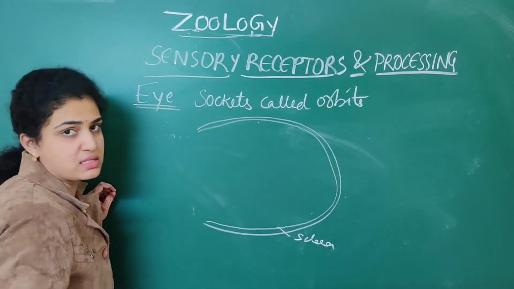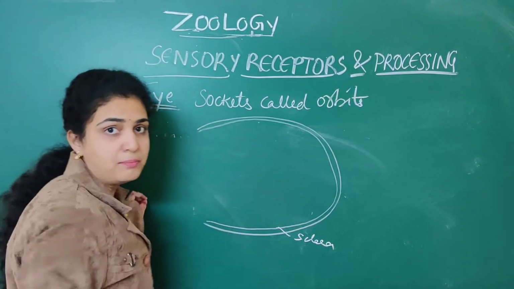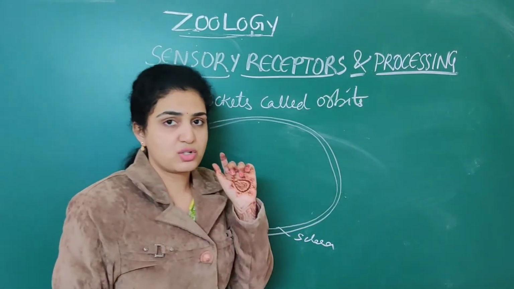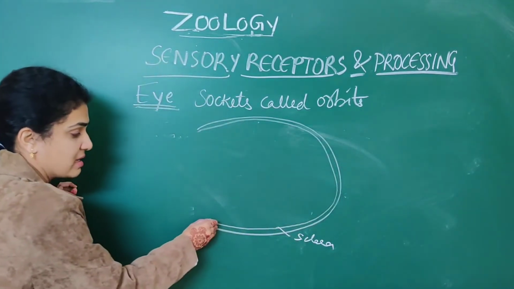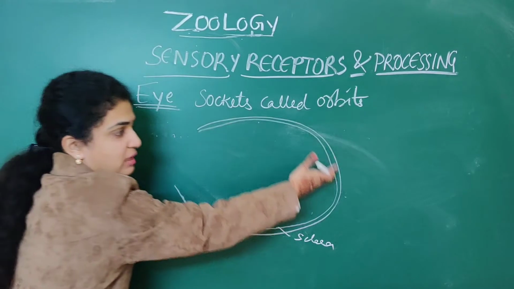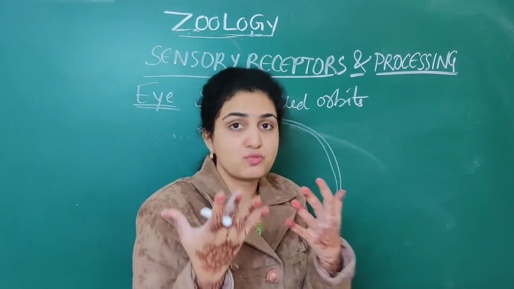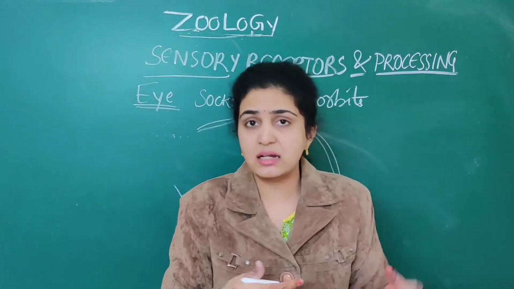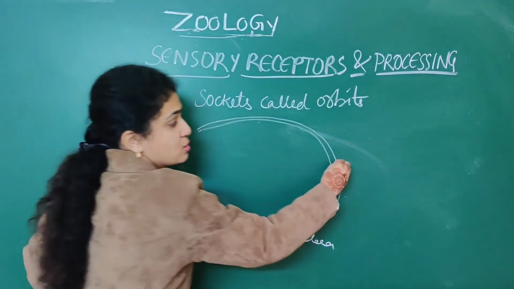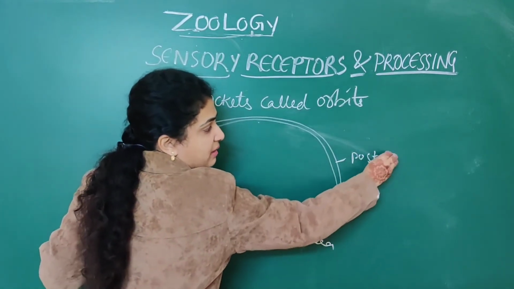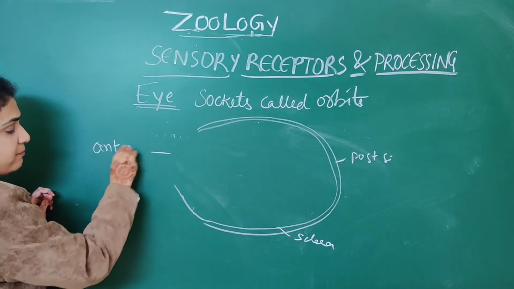Just now we discussed that the outermost layer is sclera. This sclera is a very thin structure. There are two sides: the first, which is visible, is called the anterior side, and the back side is called the posterior side. So this is the posterior side, remember, and this full side is the anterior side.